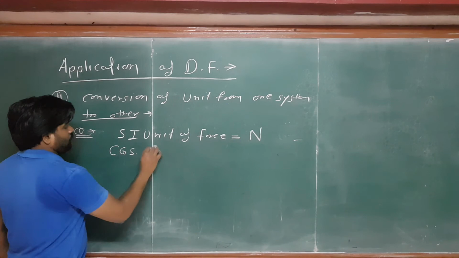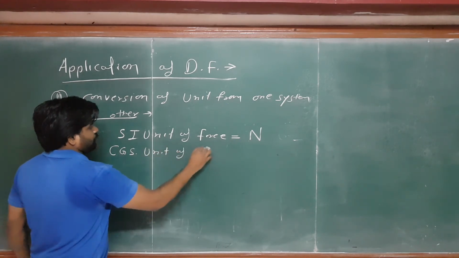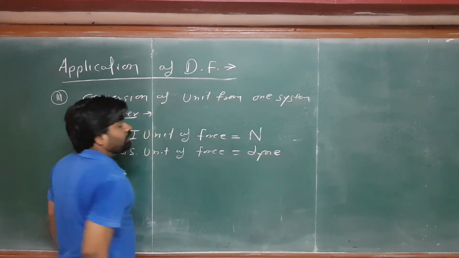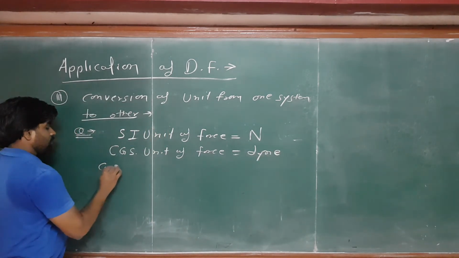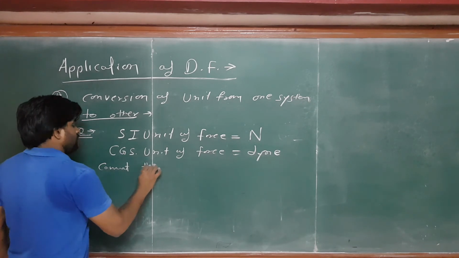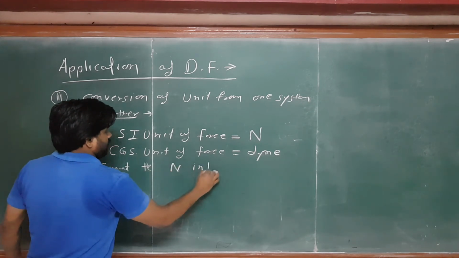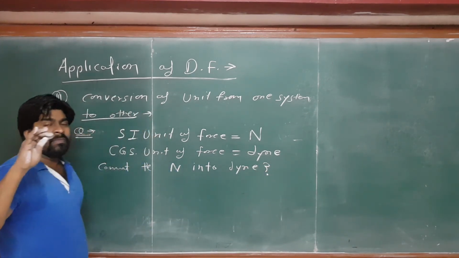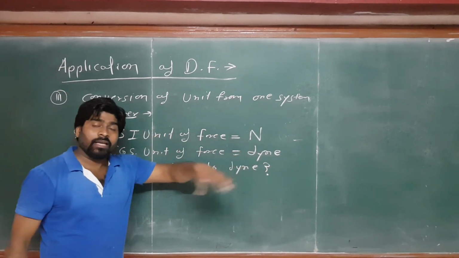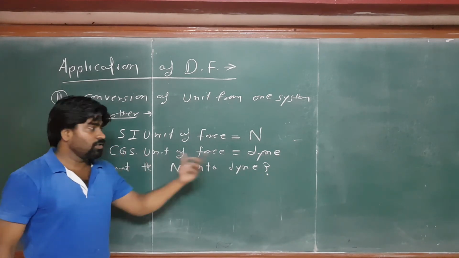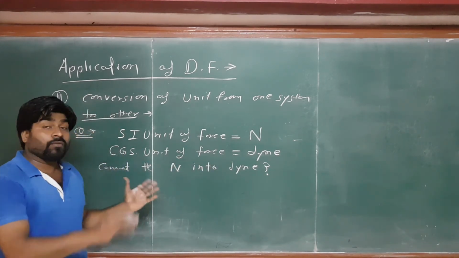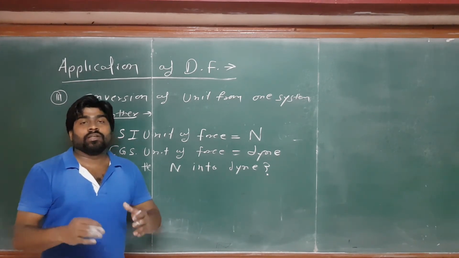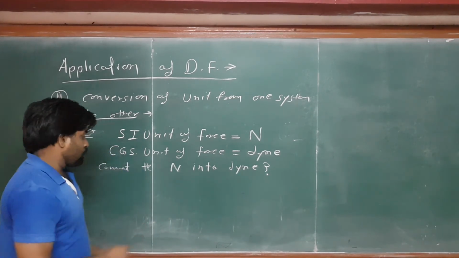CGS unit of force is the dyne, right? Convert the Newton into dyne. So this is the question. I mentioned one thing, the unit of force is the Newton in SI and the unit of force in CGS is called the dyne. So now convert the Newton into the dyne. So I can ask the question, how many times can the Newton and dyne relate to each other? So there is one formula.